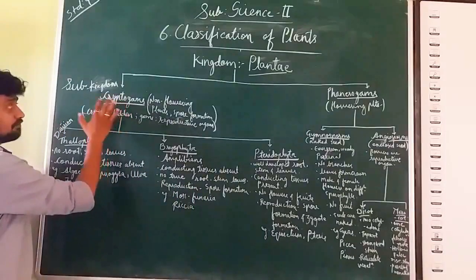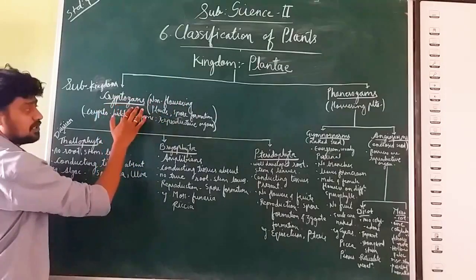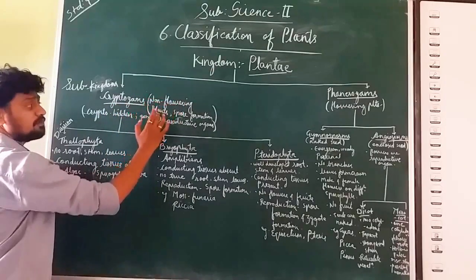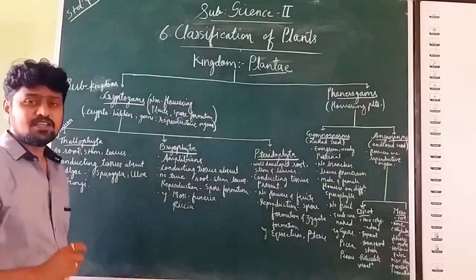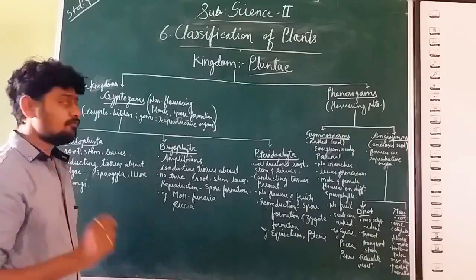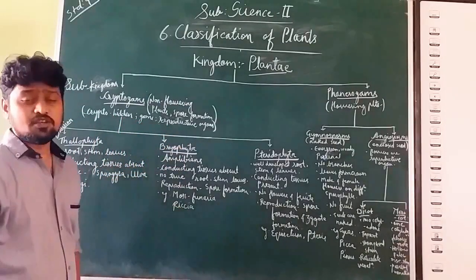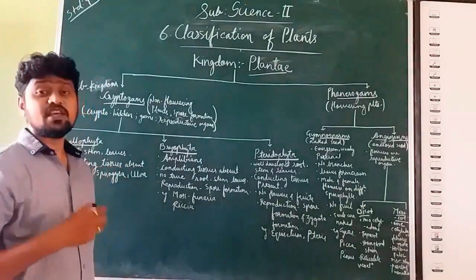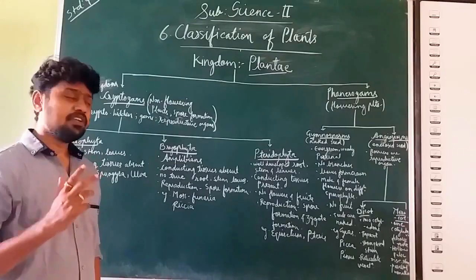So cryptogams is the first subkingdom added to kingdom Plantae. This subkingdom has non-flowering plants, and these plants reproduce by spore formation. Crypto means hidden and gams means reproductive organs. That means the reproductive organs of these plants are hidden.